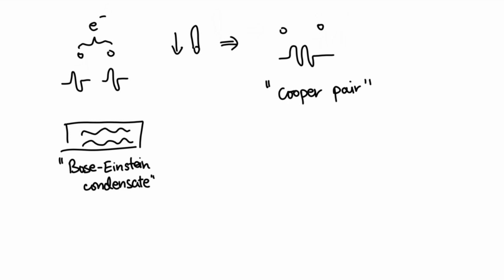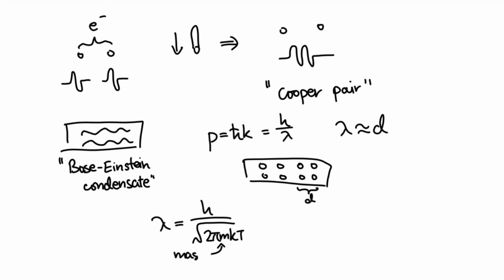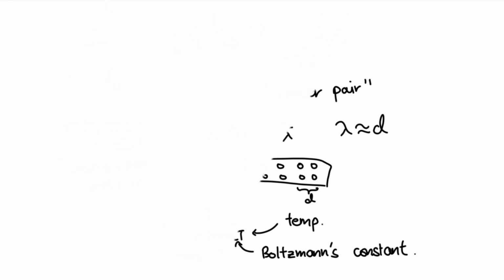The condensate forms when the de Broglie wavelength, given by this equation, of the particles becomes comparable to the inter-particle separation in the substance. In fact, there is a thermal de Broglie wavelength equation that allows us to calculate exactly the temperature at which this happens. Once the lengths are comparable, the wave functions of the atoms overlap, they lose their discreteness, and form the condensate.